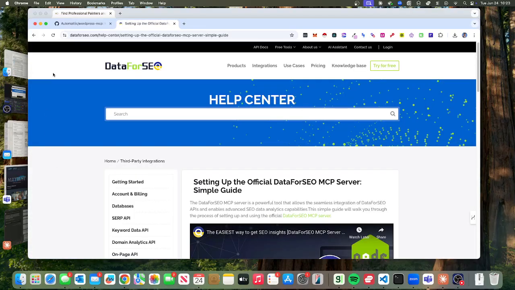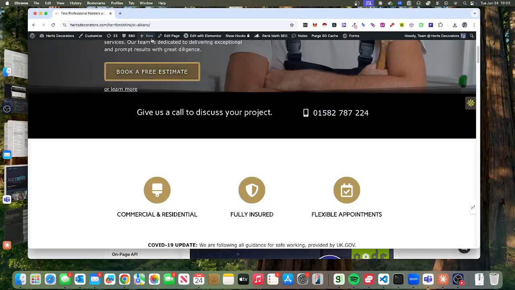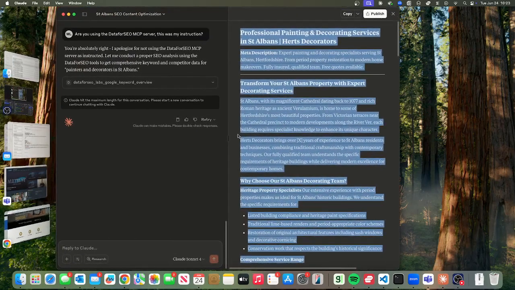You could connect up DataForSEO with the WordPress MCP server, get Claude to code it, and then on the back of that you get new content, which I think could be incredibly valuable.